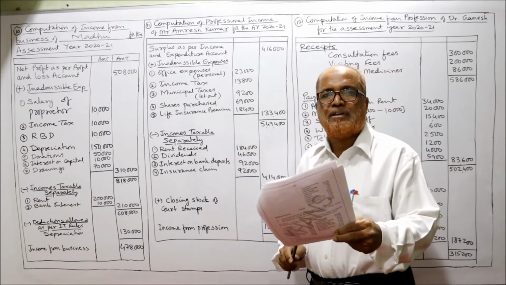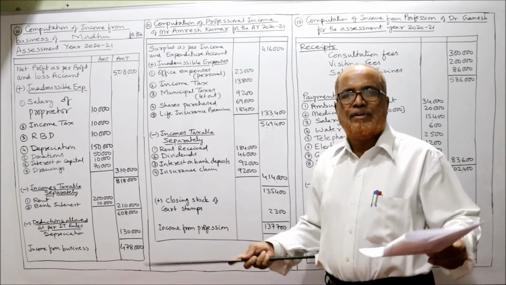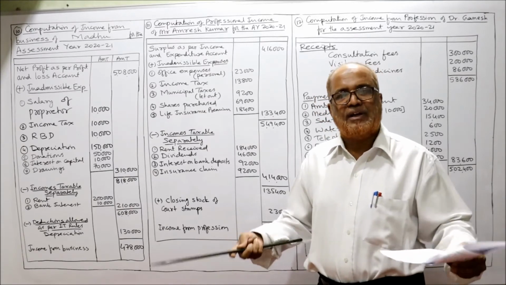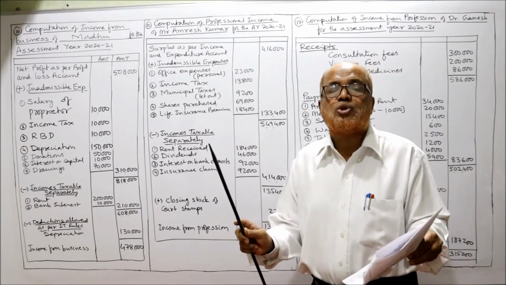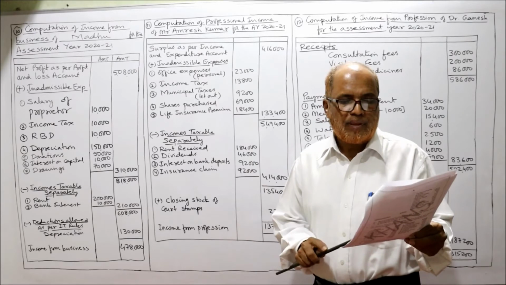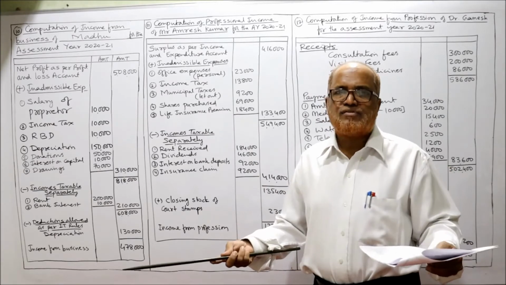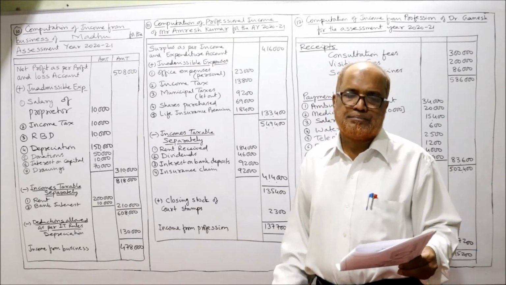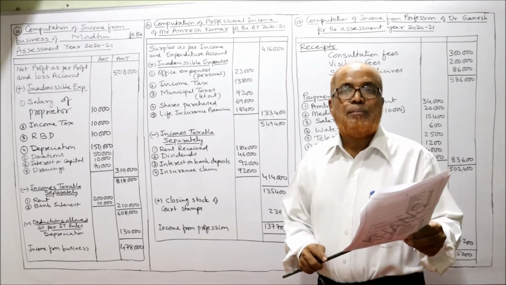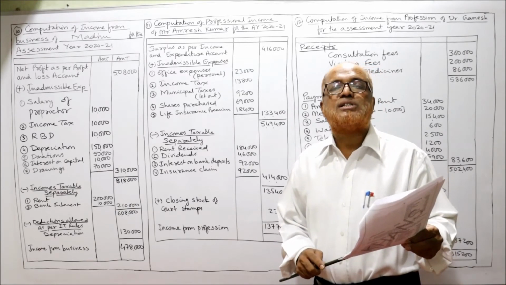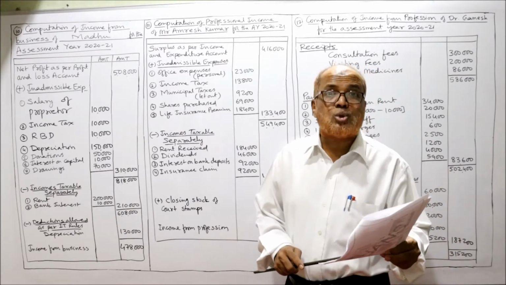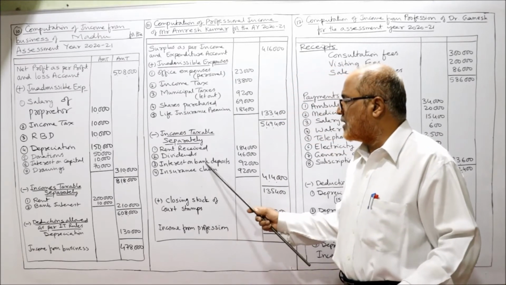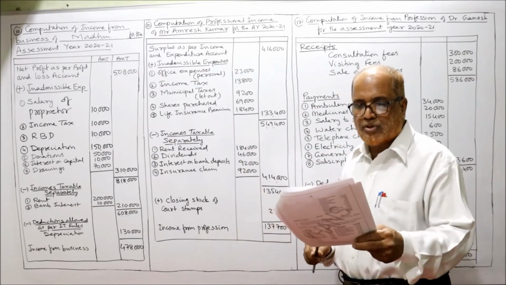Next comes special fees. It is professional income. Whether normal fee or special fee, it is a professional income. Nothing should be done. Gifts from clients is also a professional income. Then interest on bank deposit, it is taxable under income from other sources. So deduct interest on bank deposit.